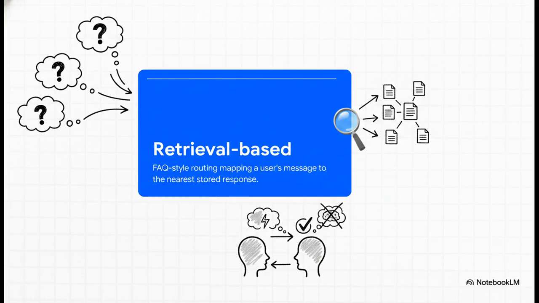Think of Zendesk's classic similar articles feature. You encode every pair of utterances and responses, and at runtime you encode the user's message to essentially retrieve the nearest stored response. This handles paraphrasing way better than rigid rules, and it completely eliminates hallucinations because, well, there's zero text actually being generated. But as you can guess, it completely lacks the ability to generate any unique, context-aware thoughts. It's just a really fancy search engine.